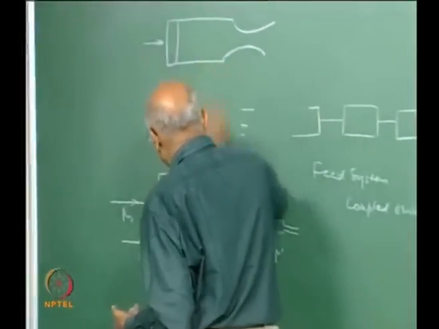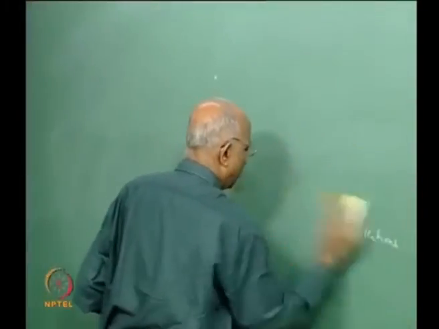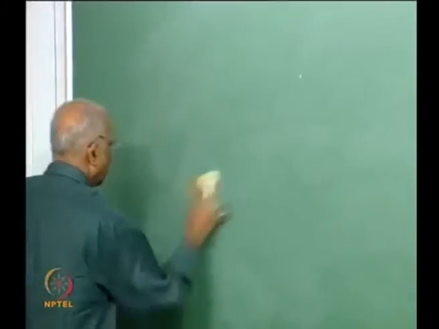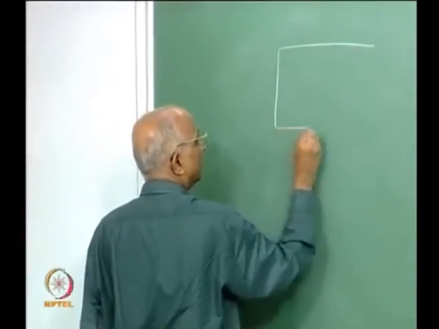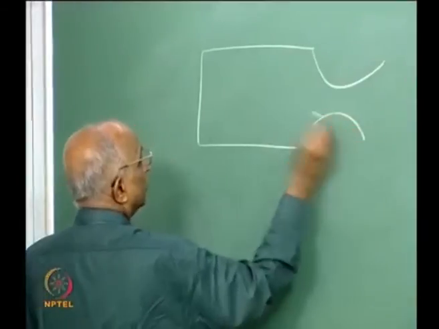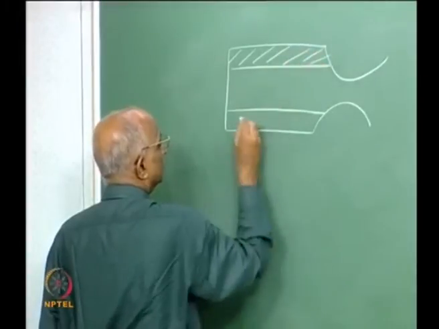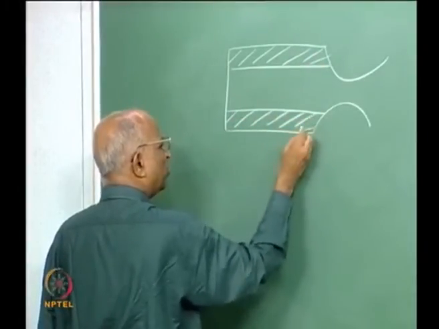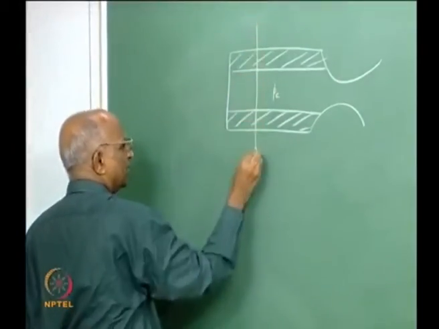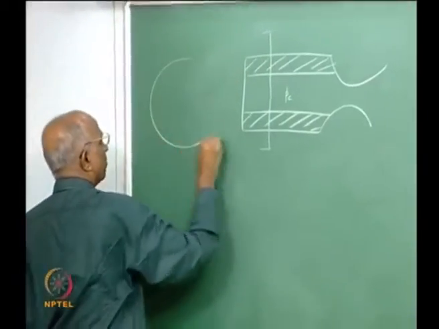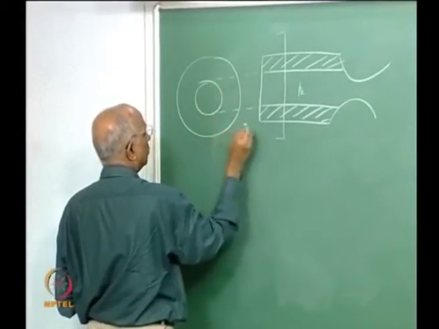Now let me see whether I can get similar things for solid propellant rockets. Let me do a simple argumentative explanation. Let me consider the case wherein I have, let us say, a solid propellant rocket. I have a propellant over here which is burning. We will try to go through the same arguments I put for liquid propellant rockets. Let the chamber pressure be Pc. This is, let us say, a section over here, the propellant grain, outer diameter.